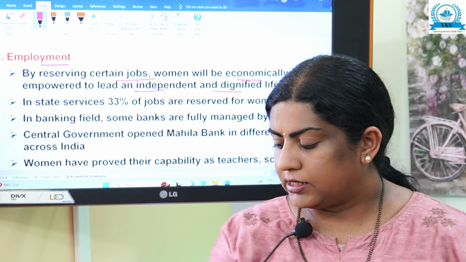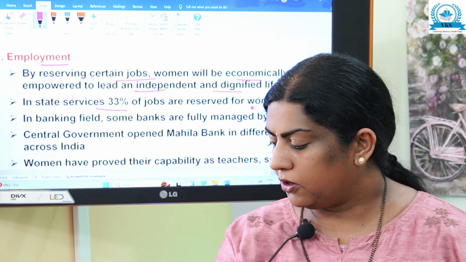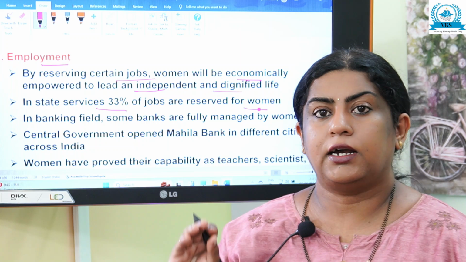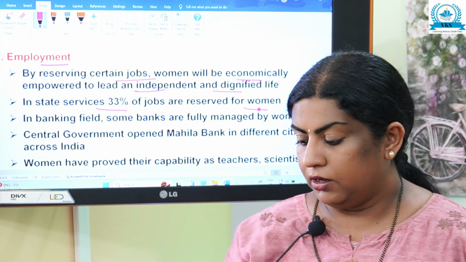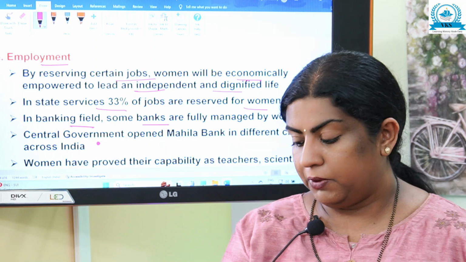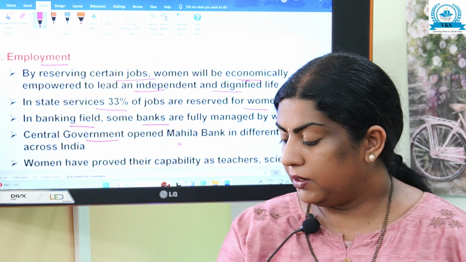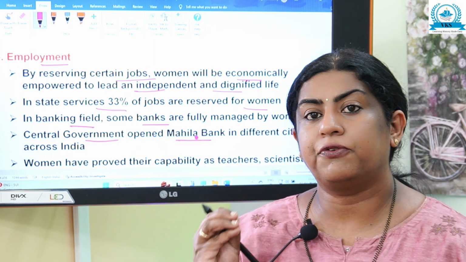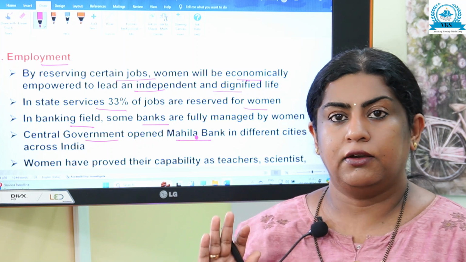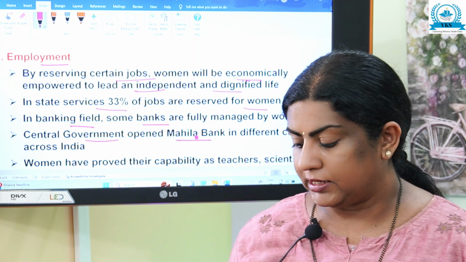In state services, 33% of jobs are reserved for women. In the banking field, some banks are fully managed by women. The central government opened Mahila Banks in different cities across India, which are completely managed by women.